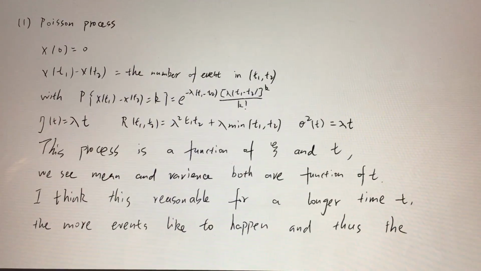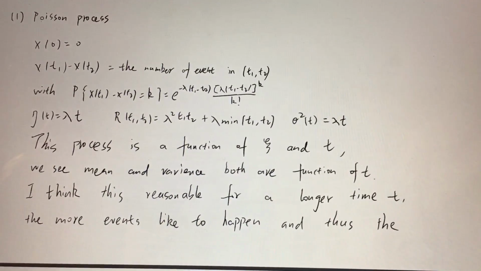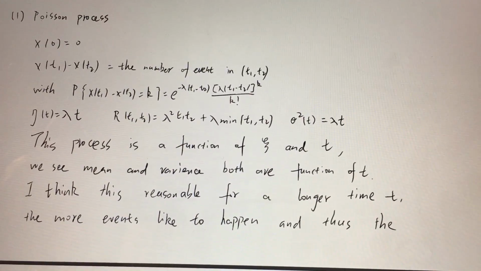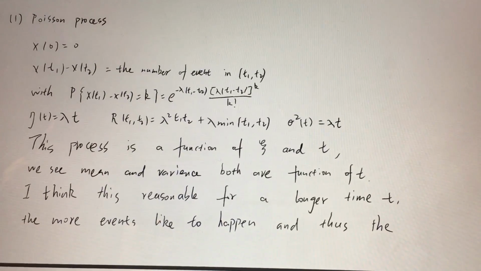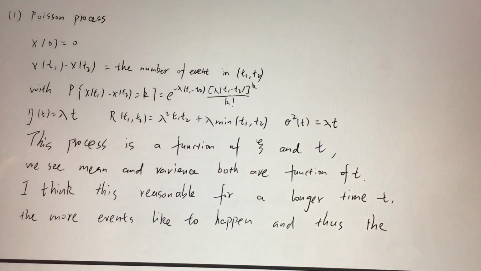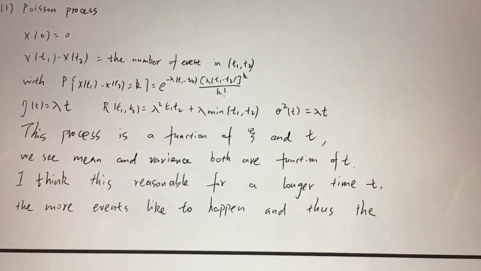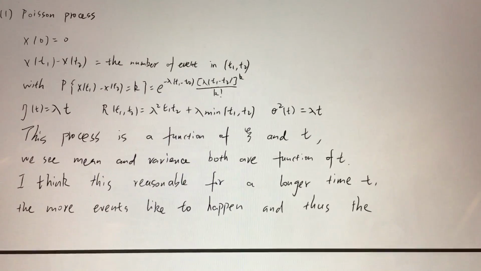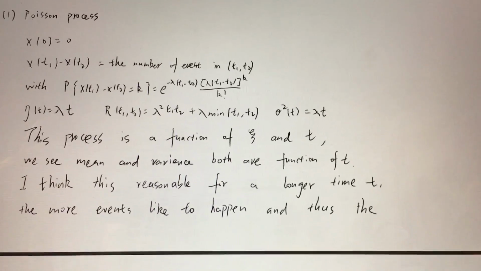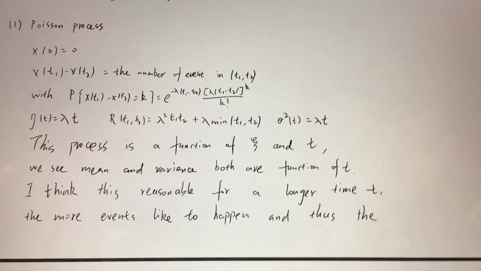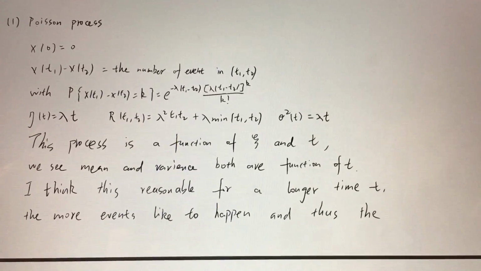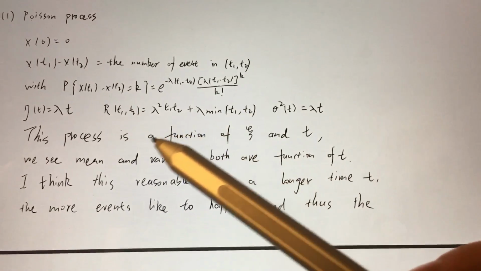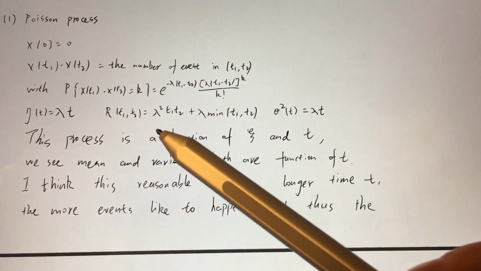This is question 1 in homework 10. The first question is about the Poisson process, where X(t) has X(0) equals 0, and X(t1) minus X(t2) equals the number of events happening in the time duration between t1 and t2. We know the probability of the event happening k times equals this, and the mean of this process is lambda t.